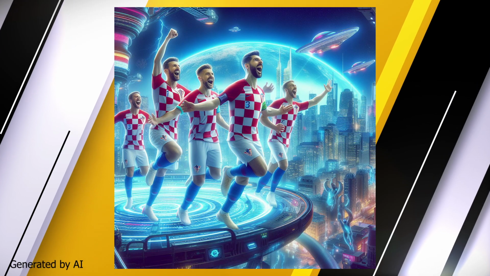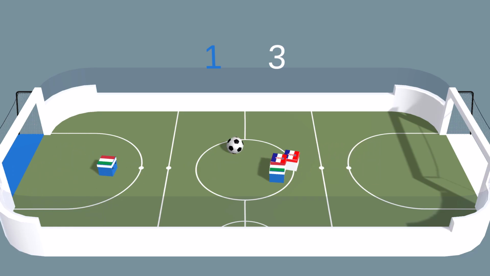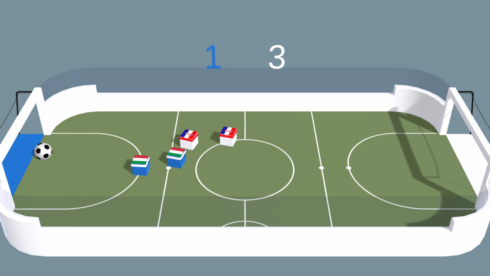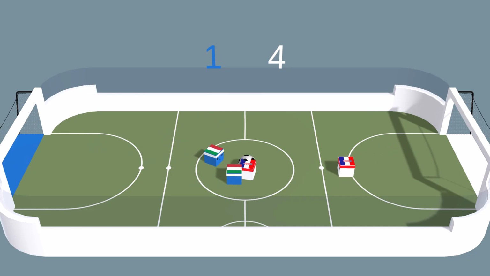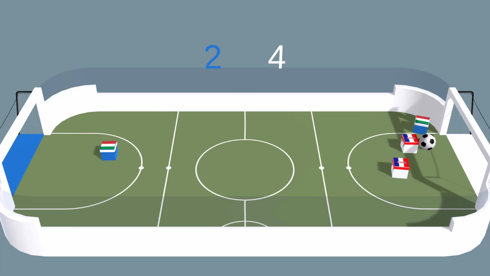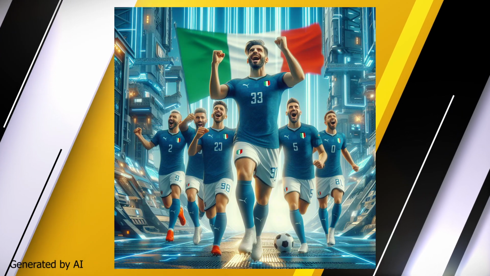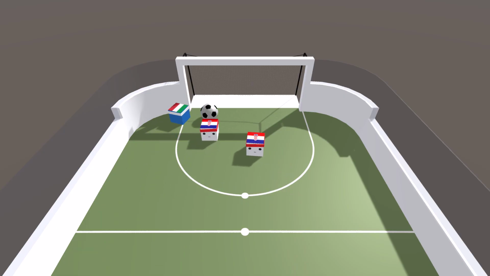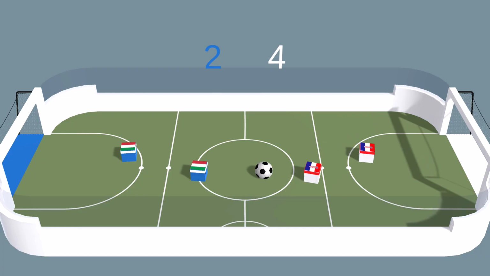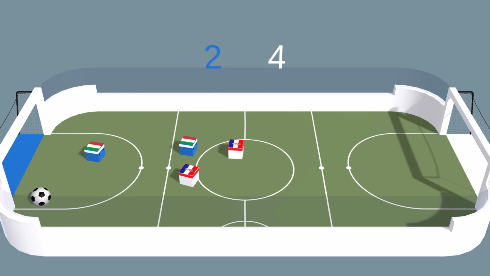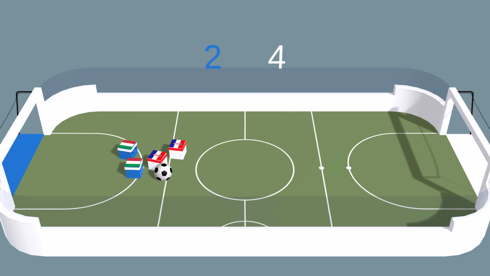Oh, a quick goal from the Croatians. One bounce on the ball straight into the net. Croatia is 4-1 up now. And the Italians have pulled one back. Nice goal from the striker. Croatia is 4-2 up. And almost scoring there.